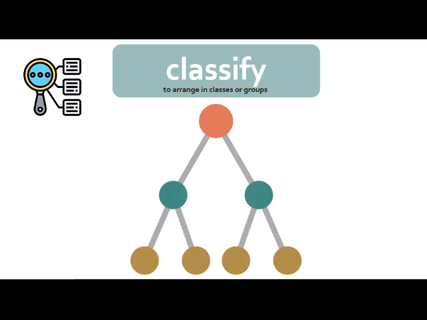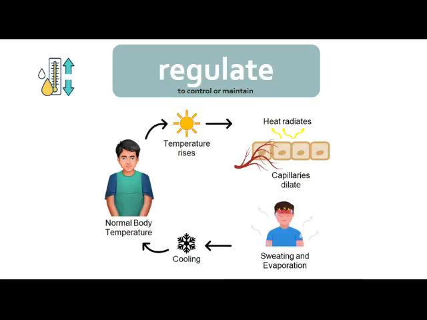Our next word was classify. To classify means to arrange in classes or groups, usually based on some characteristics or things they have in common. Regulate means to control or maintain. In our story, we're going to read about animals and how they regulate their body temperature.